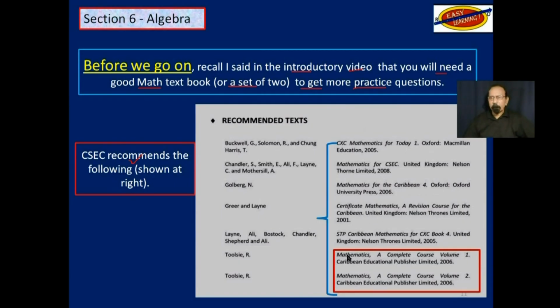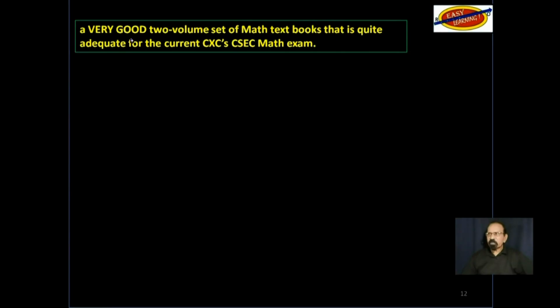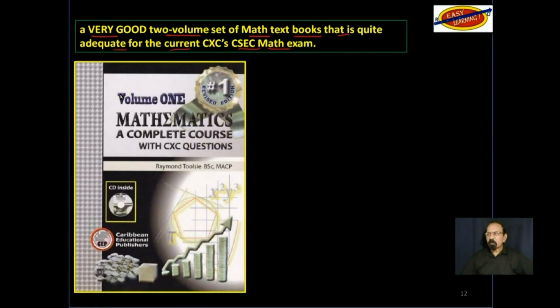From those, please pay close attention to these 2, especially since they form a very good 2-volume set of math textbooks that is quite adequate for the current CSEC math exam and even the modification of the exam in the future. This is a picture of volume 1, Mathematics, a Complete Course with CXC questions by Raymond Toolsie.